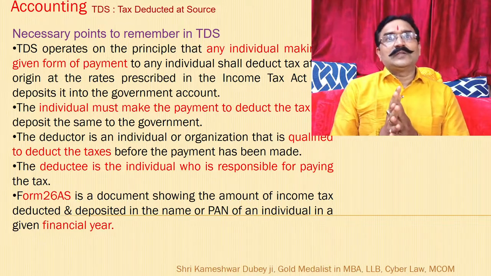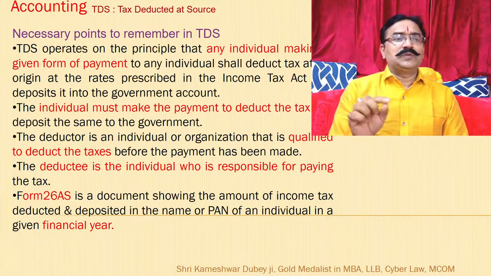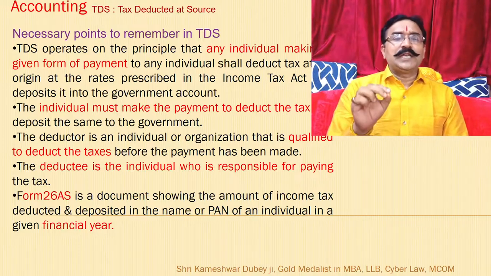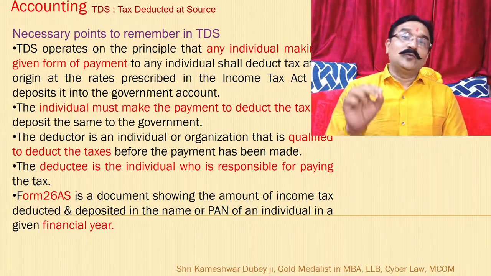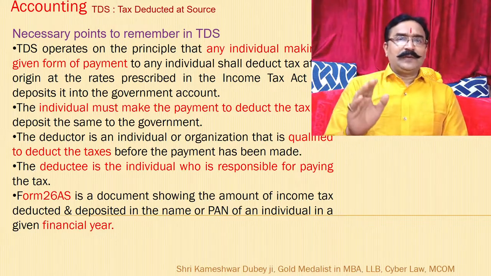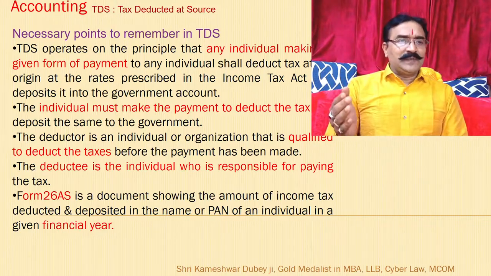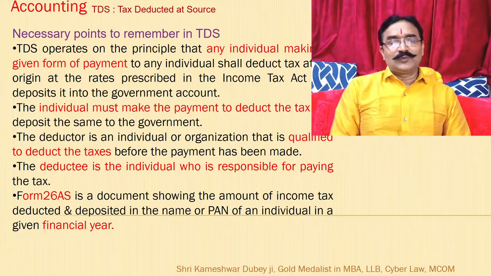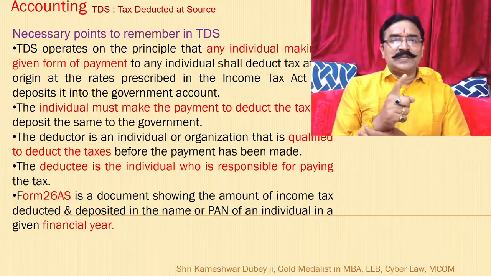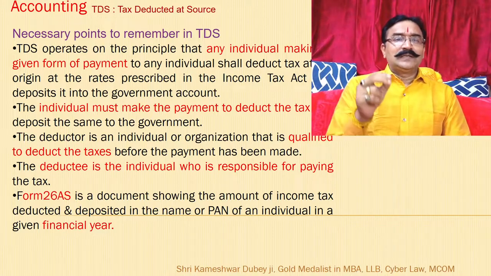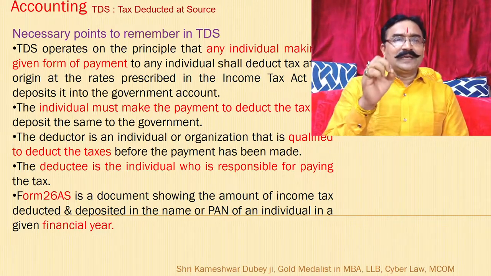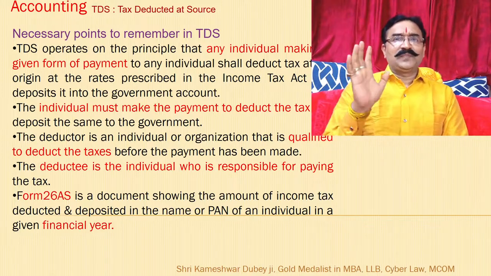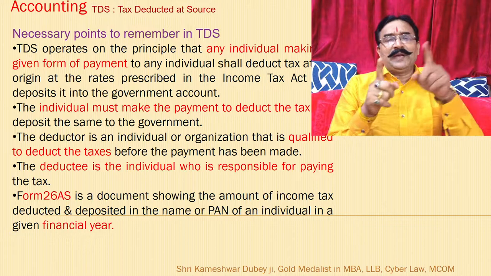TDS operates on the principle that any individual making a given form of payment to an individual shall deduct tax at origin itself at the rate prescribed by the Income Tax Department and deposit it into the government account. So the first principle is that the individual shall deduct. Who is the individual? That payment maker.